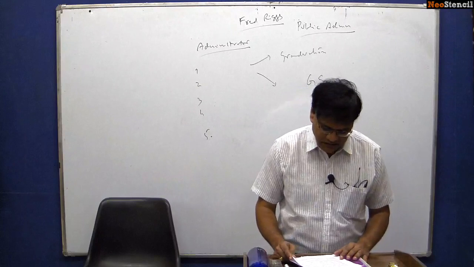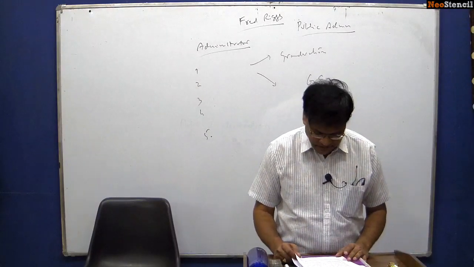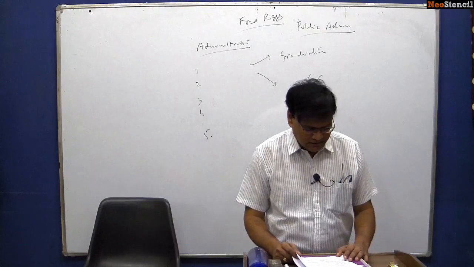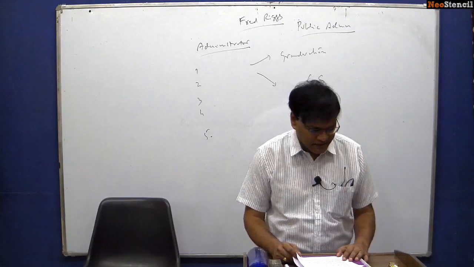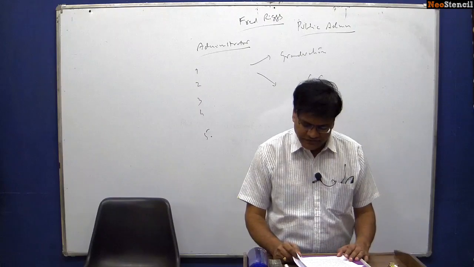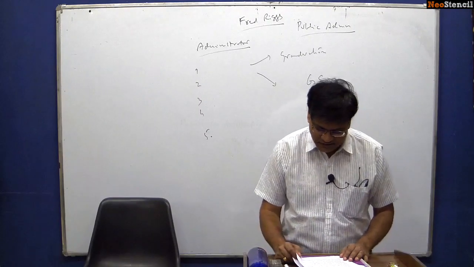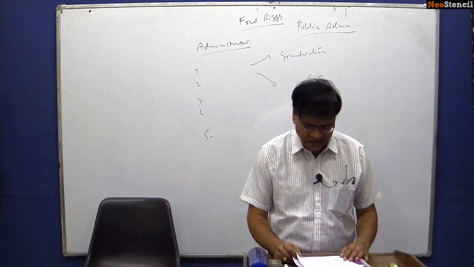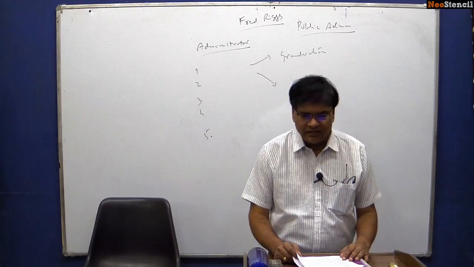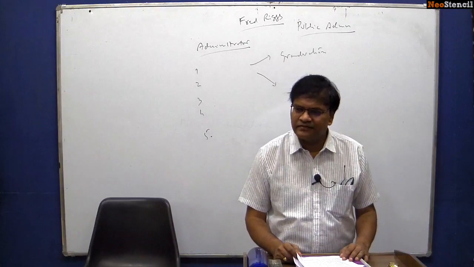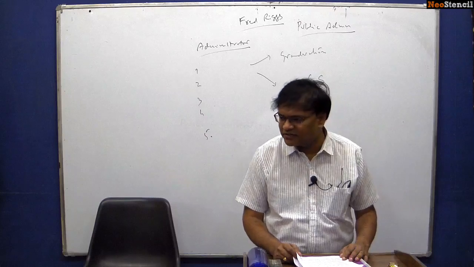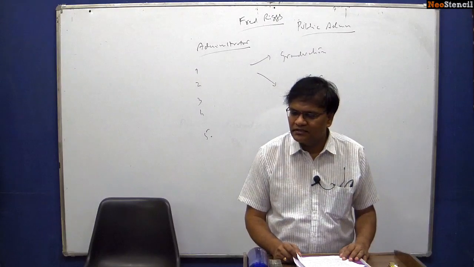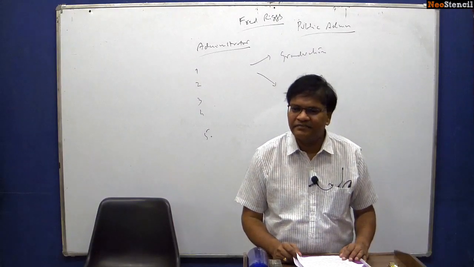Similarly, you take the case of accountability and control, the next topic in our public administration paper 1. After organizations, you can see accountability and control. Concepts of accountability and control: legislative, executive and judicial control over administration, citizen and administration, role of media, interest groups, voluntary organizations, civil society, citizen charters, RTI, social audit. All these topics are there in our Indian administration. All of them are there in your polity governance paper. All of them are there in your ethics paper also.